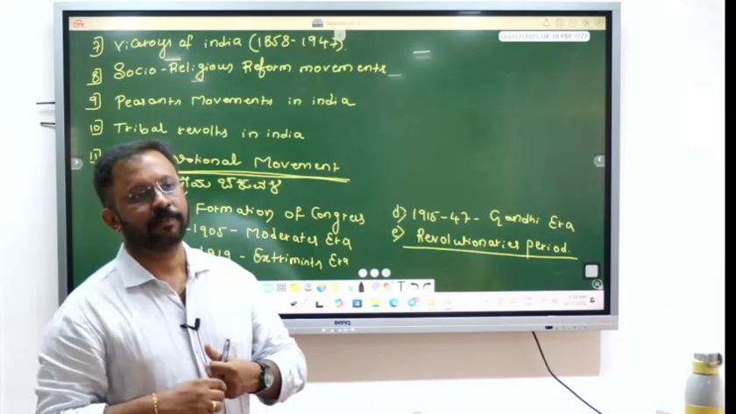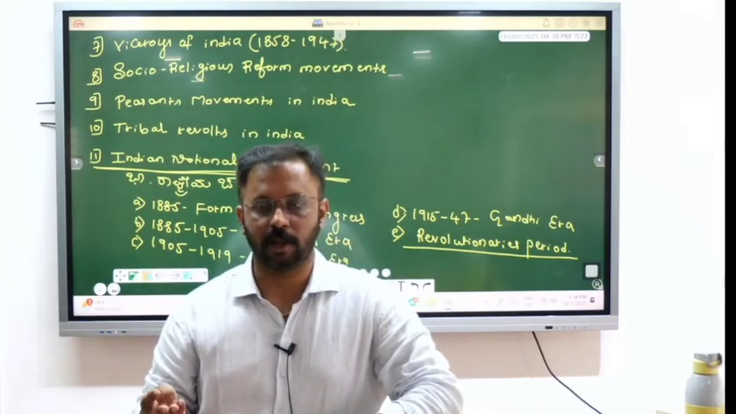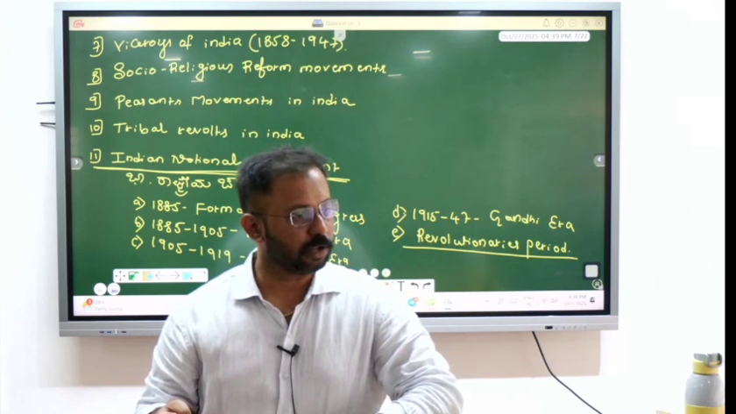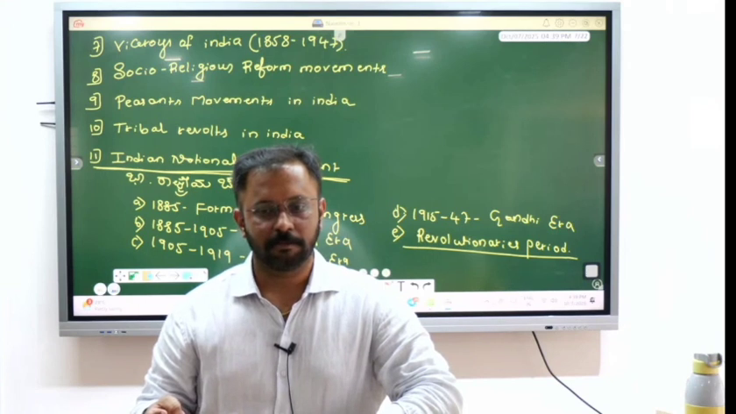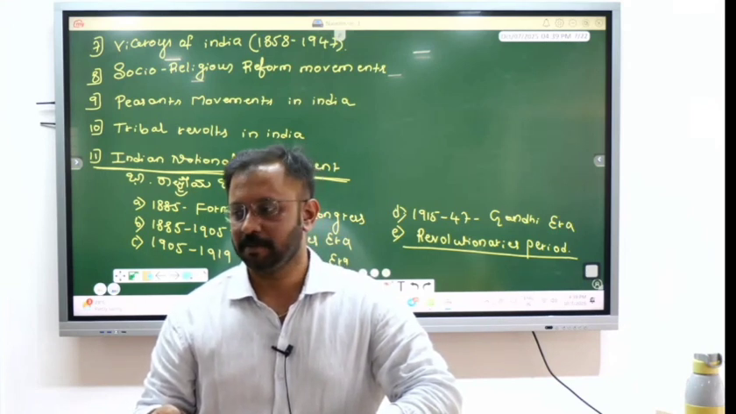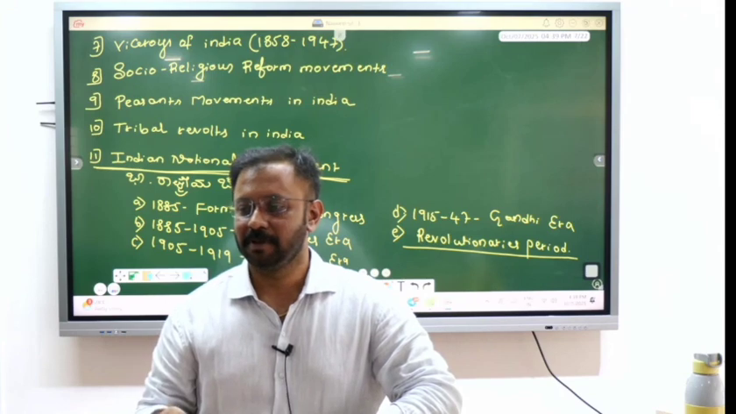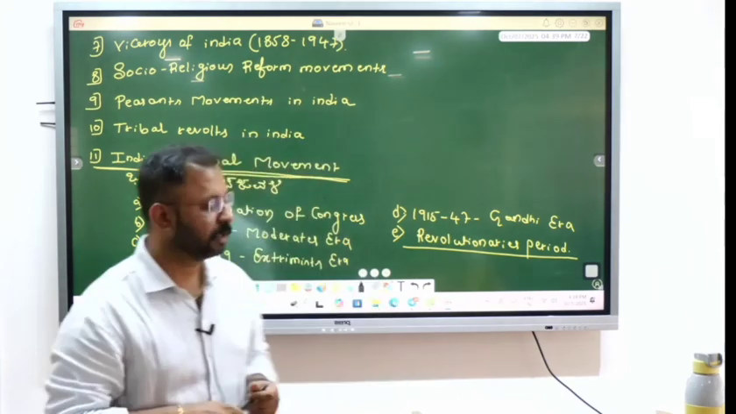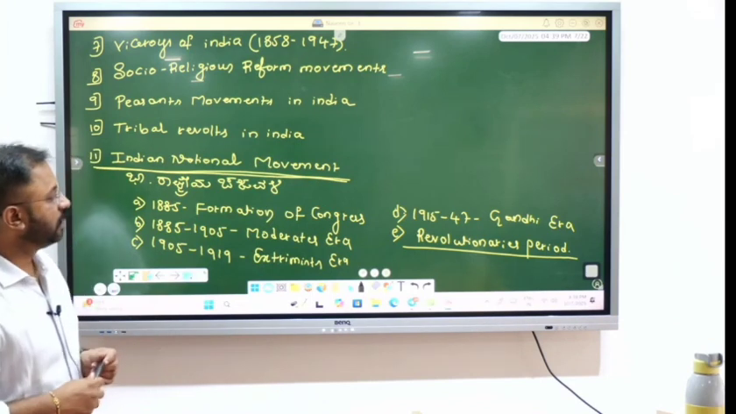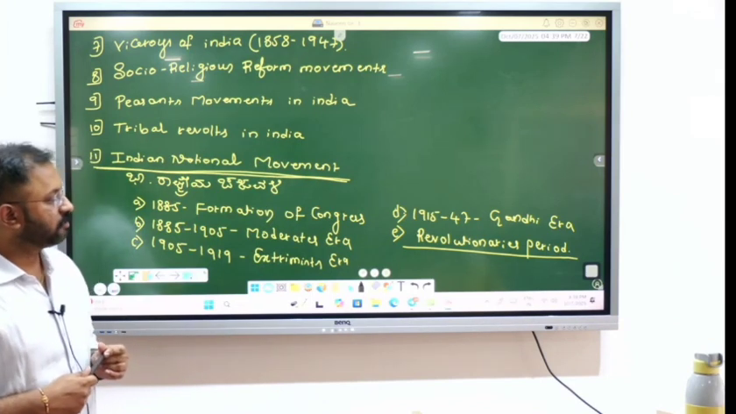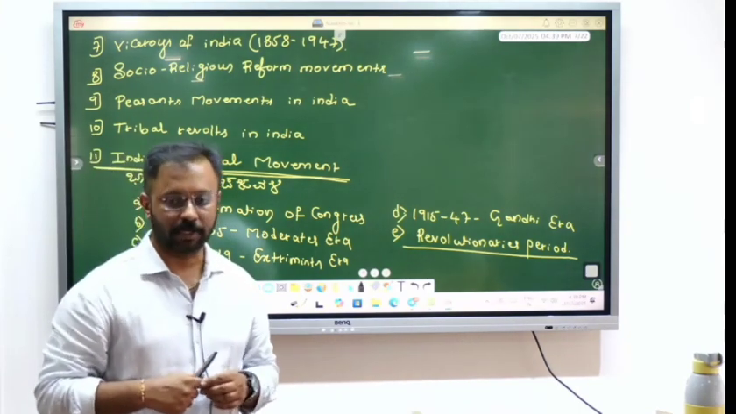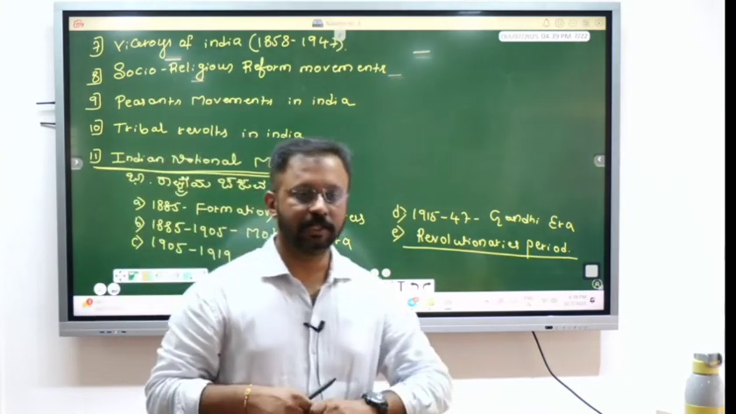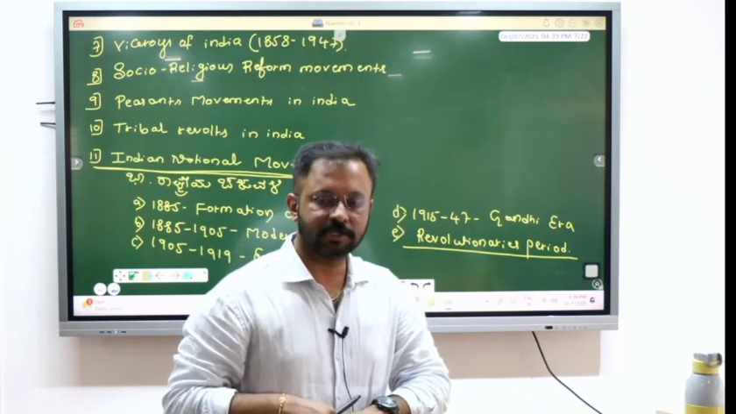Extremist means the great personalities like Lal Bal Pal, you know, Lal Bal Pal. Lal means Lala Lajpat Rai. Bal means Bal Gangadhar Tilak. Pal means Bipin Chandra Pal. These are the great extremist leaders. And 1915 to 1947, the Gandhi era. This is very important from the modern history perspective. In this chapter, we are going to study how the Indian national movement was impacted by Gandhi's principles like Satya and Ahimsa.